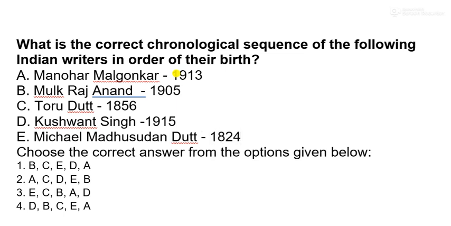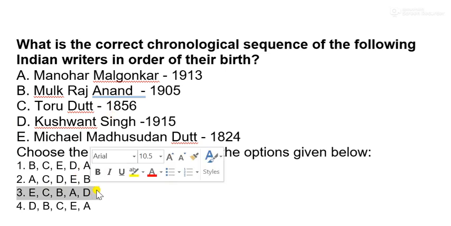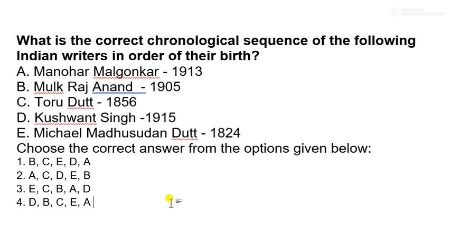So what I was telling you is that at least we have done these three writers. According to this, Mulk Raj Anand we discussed earlier, then Manohar Malgonkar, and then Khushwant Singh. So B, A, D. Can we see in which of these options the order B, A, D appears? That is in option C. So even if we do not know the two other writers, we can still click on the right option. So the right answer is option C. Michael Madhusudan Dutt was born in 1824. Toru Dutt and Michael Madhusudan are poets.